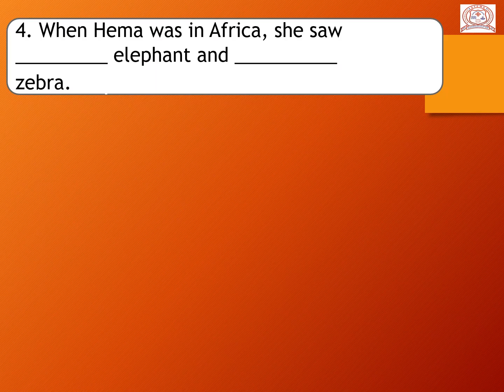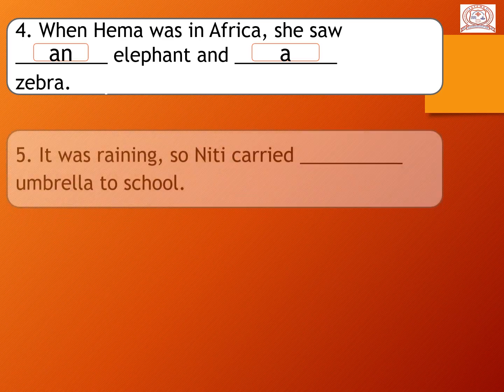Fourth, when Hema was in Africa, she saw dash elephant and dash zebra. So elephant and the zebra is the naming word and here E is a vowel sound. So we use here A and N and the zebra is a consonant sound. Zebra, Z is a consonant sound. So that's why we use here A. When Hema was in Africa, she saw an elephant and a zebra.